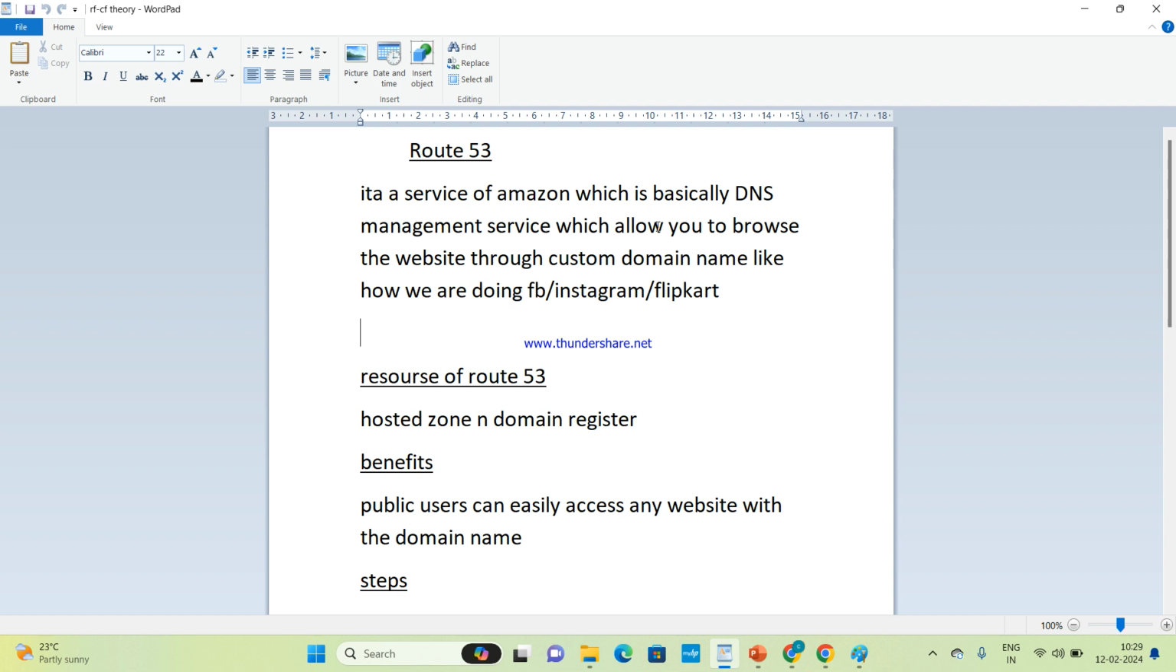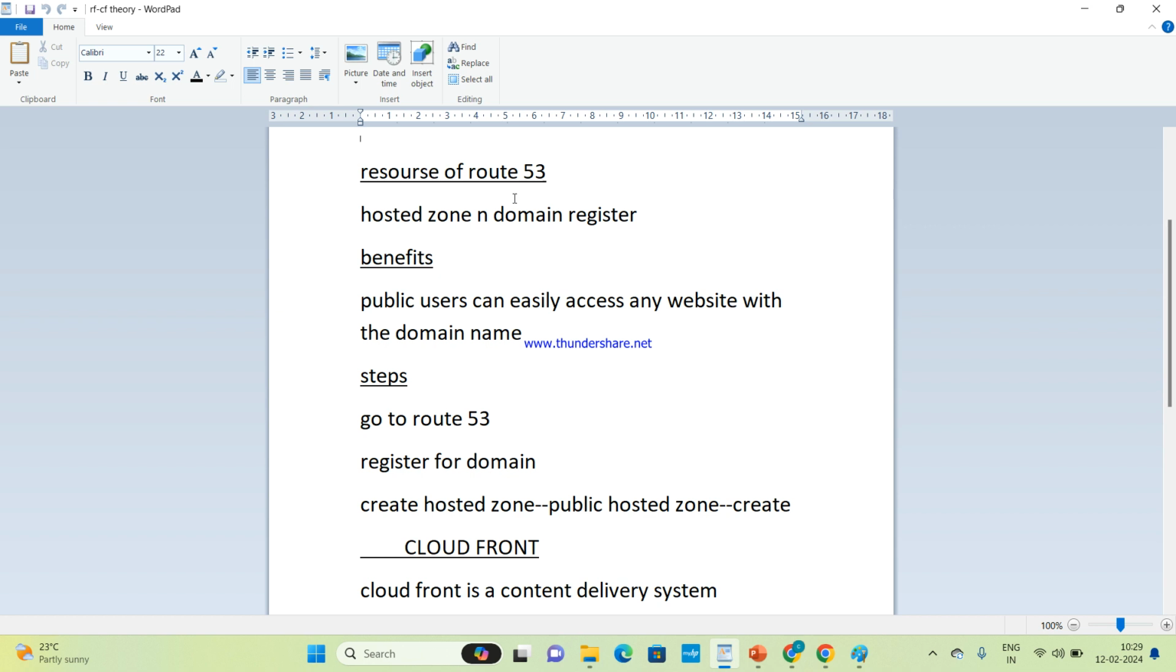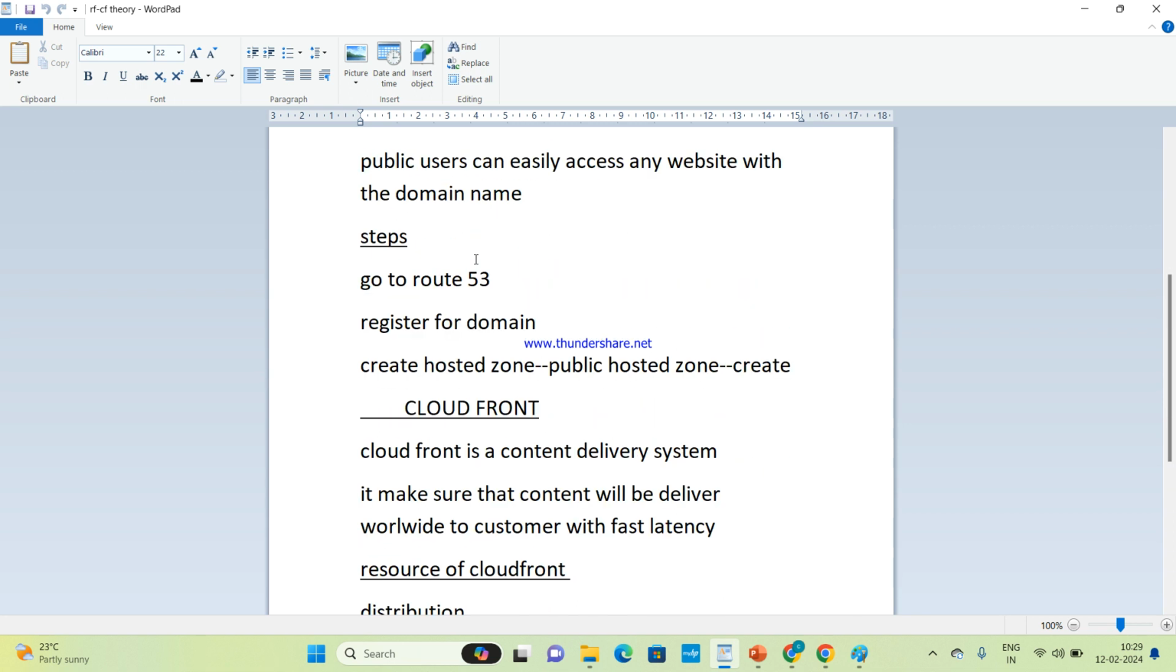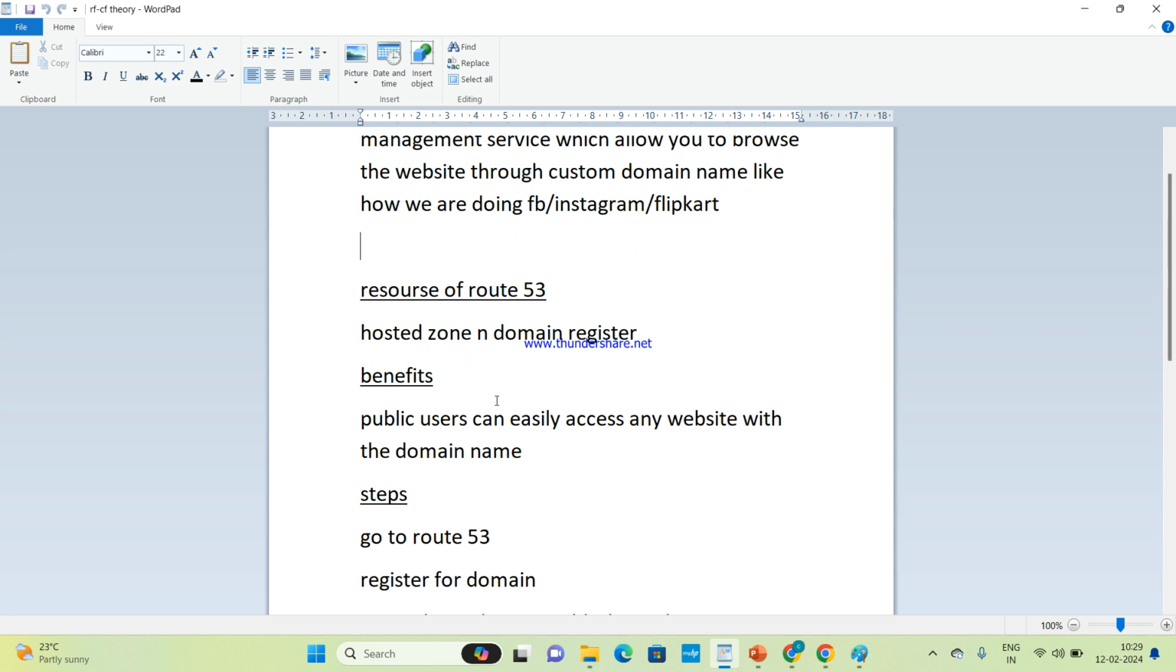Route 53 is a service of Amazon, which is basically a DNS management service that allows you to browse a website through a custom domain name, like we do with FB, Instagram, Flipkart, Meesho. Resources of Route 53: hosted zone, domain register, health checks, DNS routing. And the benefits: public users can easily access any website with the domain name.